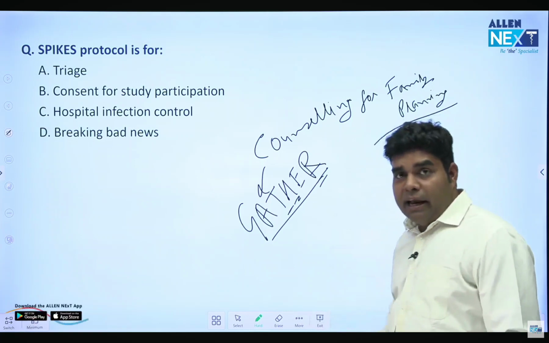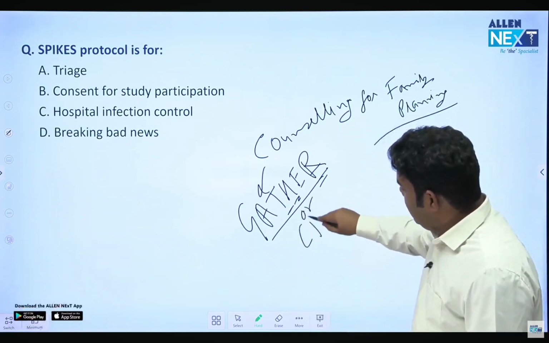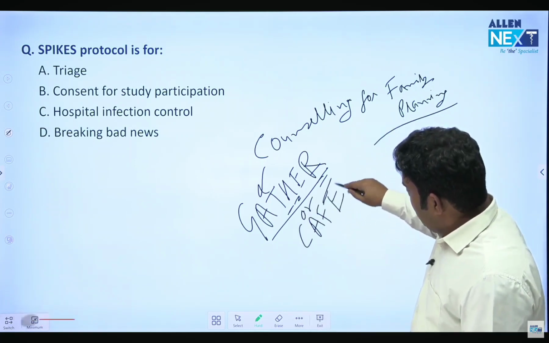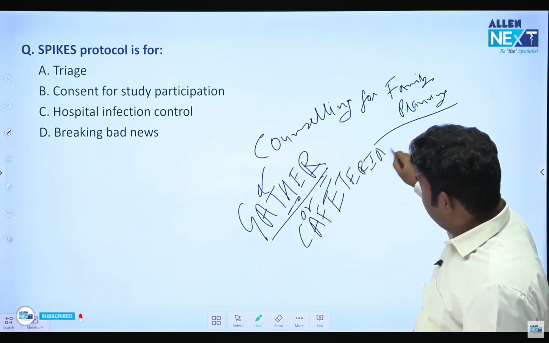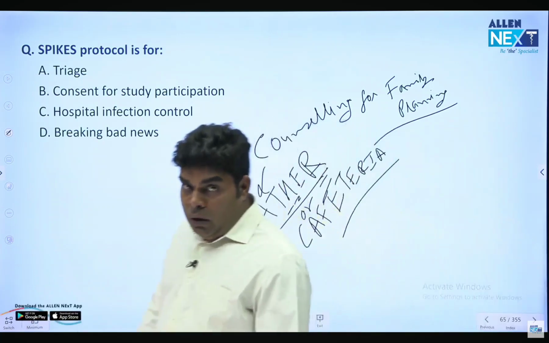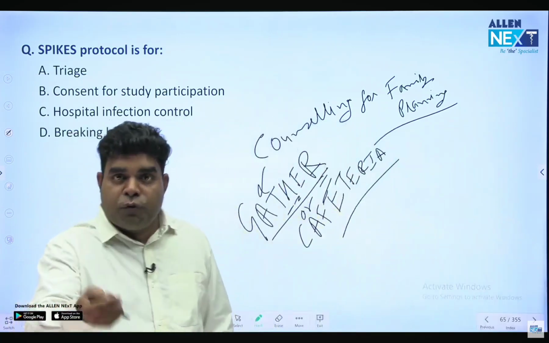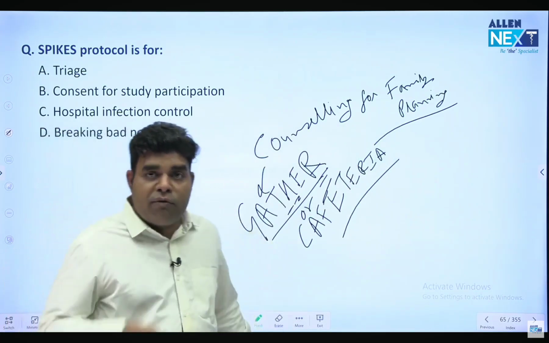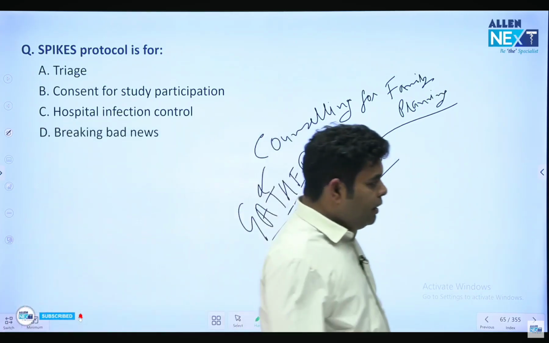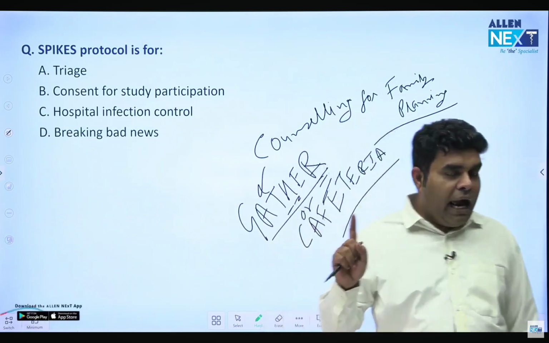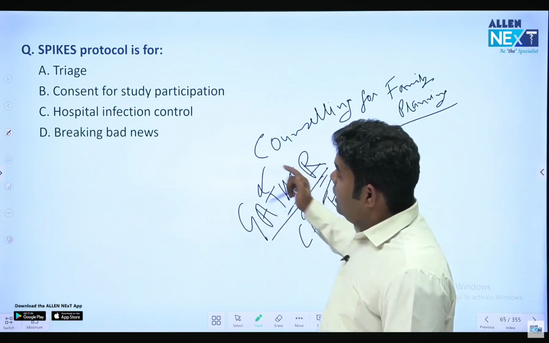Okay. Similarly, along with GATHER, there is one more approach, the cafeteria approach. Cafeteria approach means, just like if you go to CCD or somewhere, they will give you all the options of coffee and you choose from them. Similarly, in family planning, you have to give all the options to the patient and they will choose from it. So cafeteria and GATHER, these are for counseling of family planning.